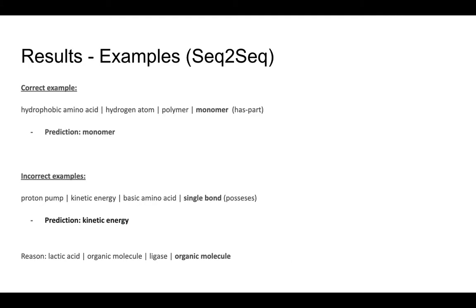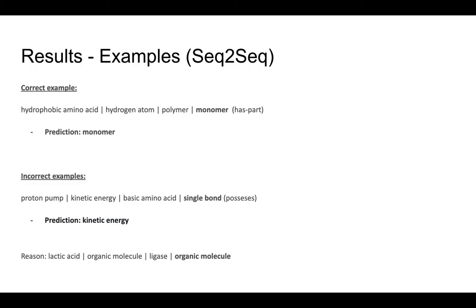So diving into the results from the sequence to sequence part, just to show a couple of examples. For the correct example, we have: hydrophobic amino acid is to hydrogen atom, as polymer is to monomer. We see both have this has part relation, and our model predicted correctly. But what's more interesting is probably the error analysis part, where protopump is to kinetic energy as basic amino acid is to single bond. And this is a possessive relation.